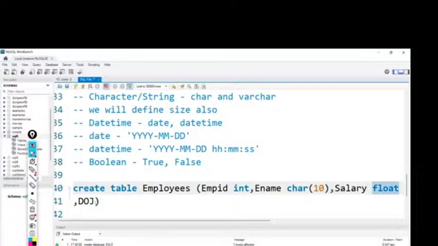So the course content: first, introduction to databases and SQL, which we are done with. Next, limitations of Excel. We will discuss what all the limitations are and how we are going to overcome those limitations in SQL. That is just a theory part for knowledge purposes. Next, creation of databases and tables; we almost started this concept today. Once we are done with the demo classes, I'll show you the installation process of MySQL. Next, data types in SQL, and SQL commands or sub-languages.